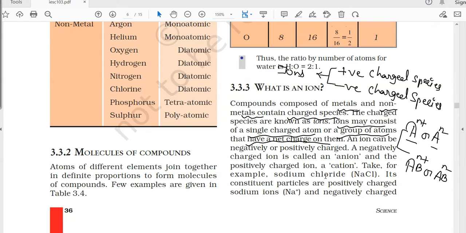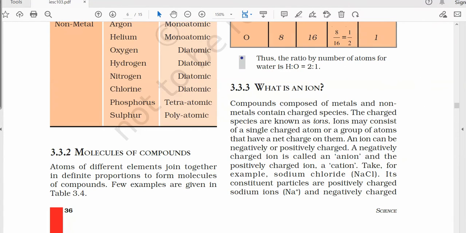Okay, so for example, if we take NaCl, there we will see that sodium is a metal and chlorine is a non-metal. These two have combined together to form a compound here, which is NaCl. That is the salt which you eat in your food. So how has this NaCl compound formed? Na and Cl combine when Na has converted to Na+